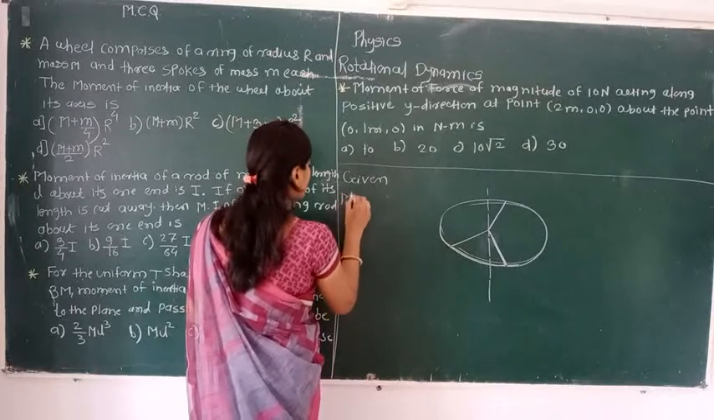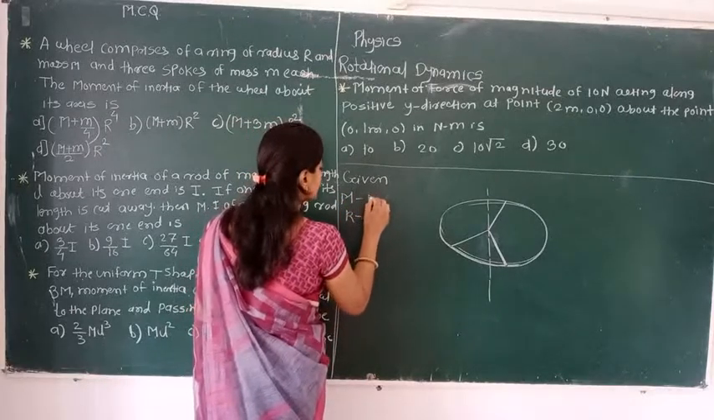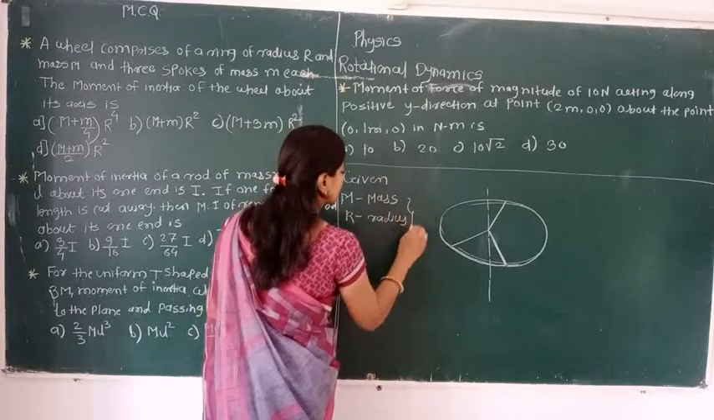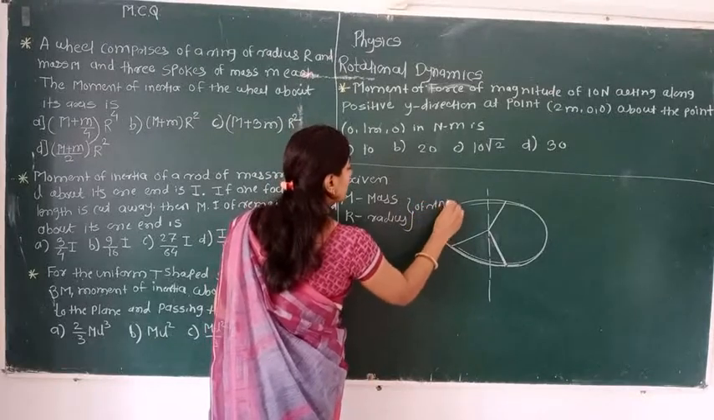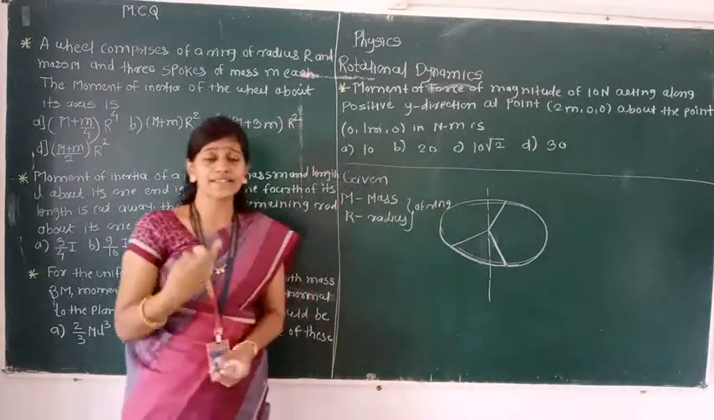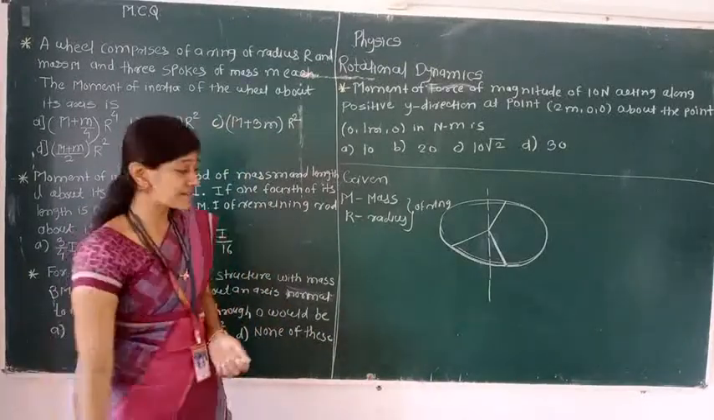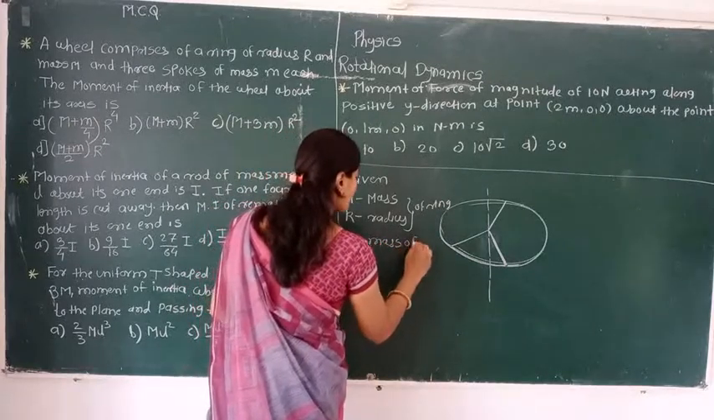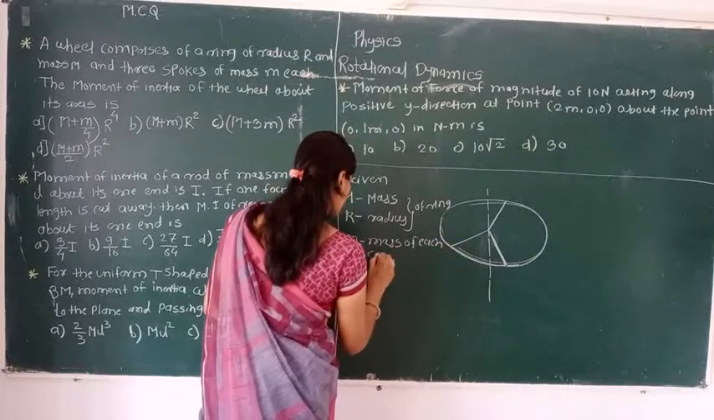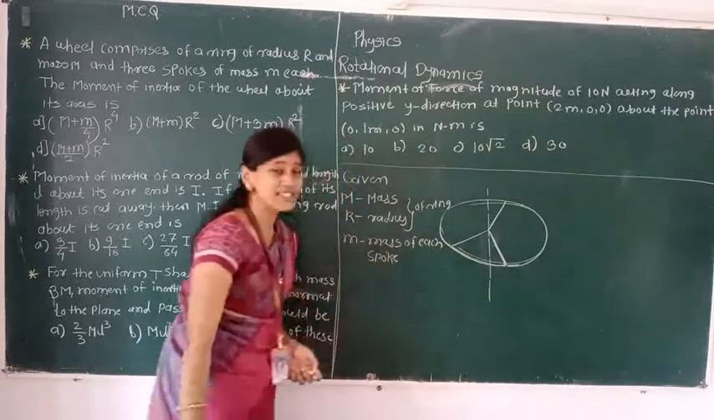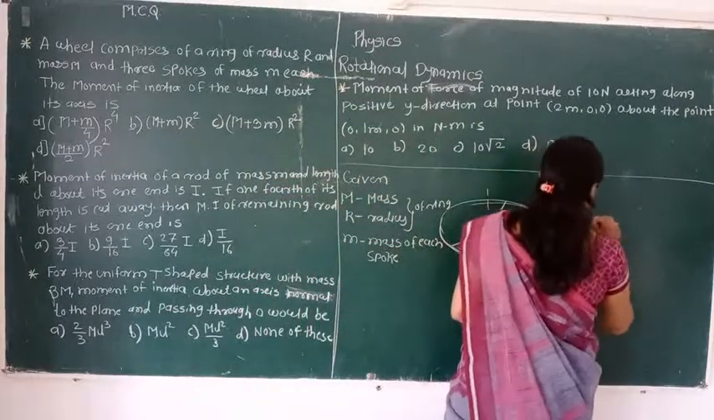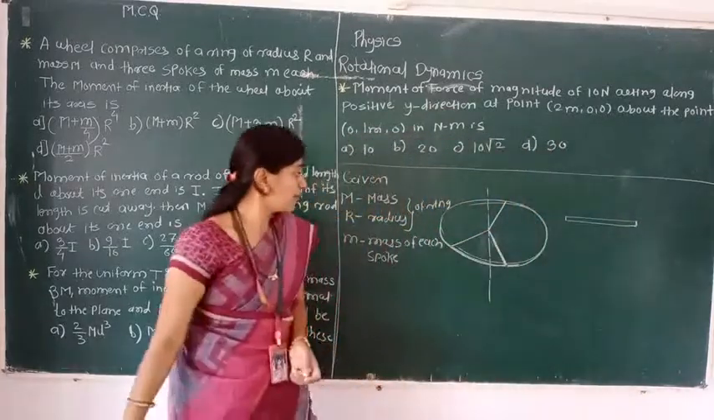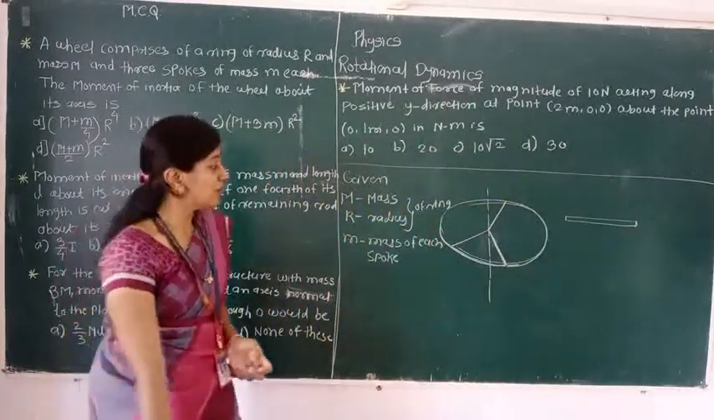Capital M and R are the mass and radius of the ring. In the ring, a wheel is compressed by using the ring. Spokes are present there. So small m is the mass of each spoke. A spoke, if we see it, is like one rod. If we can understand, now here we have to find the moment of inertia of the wheel.